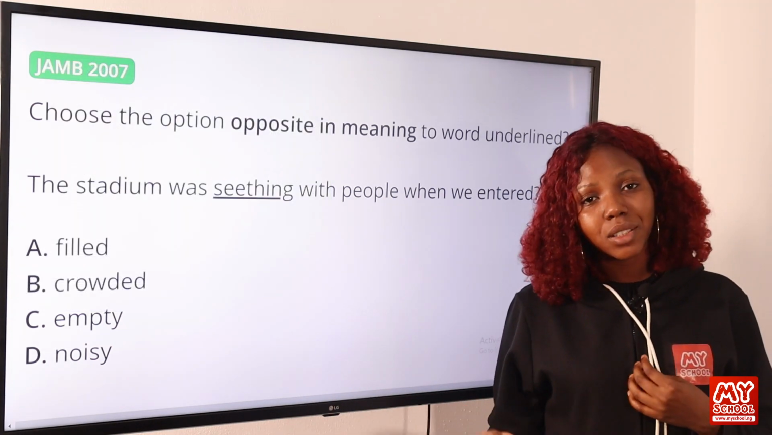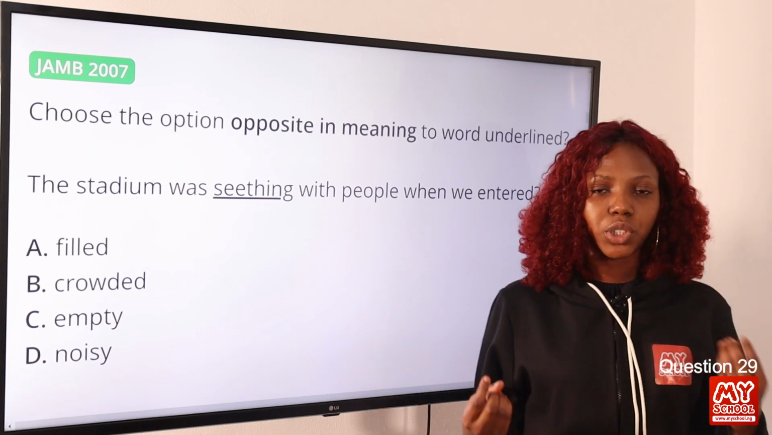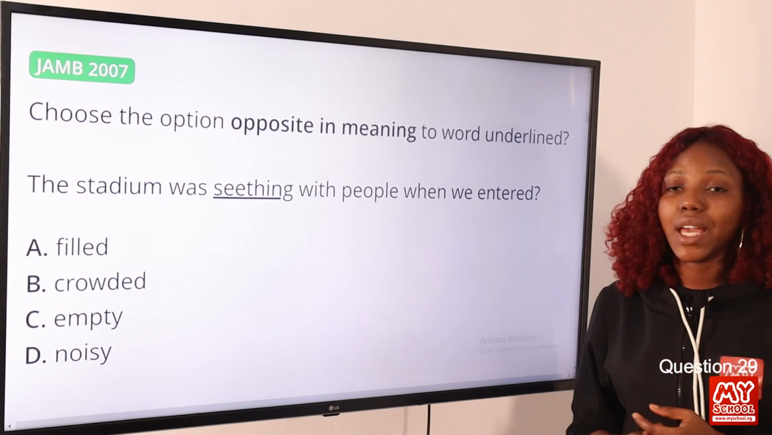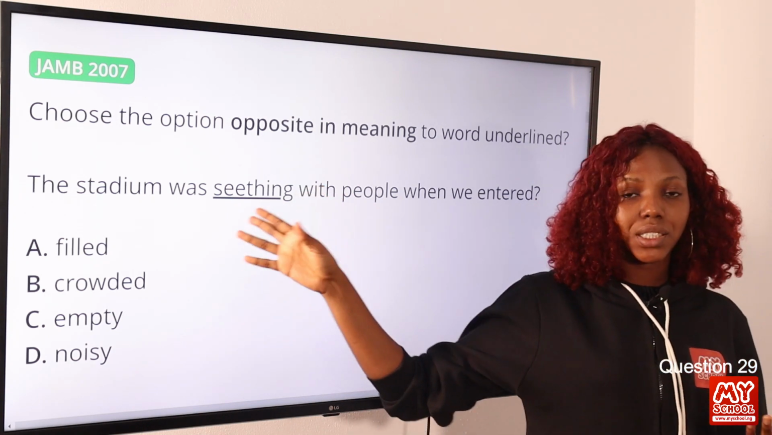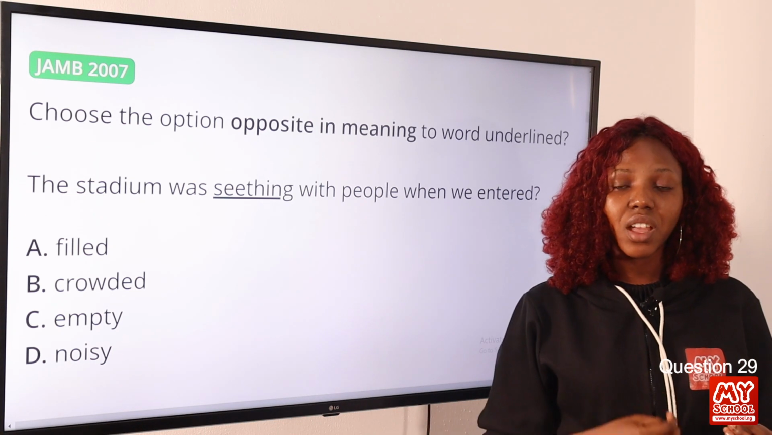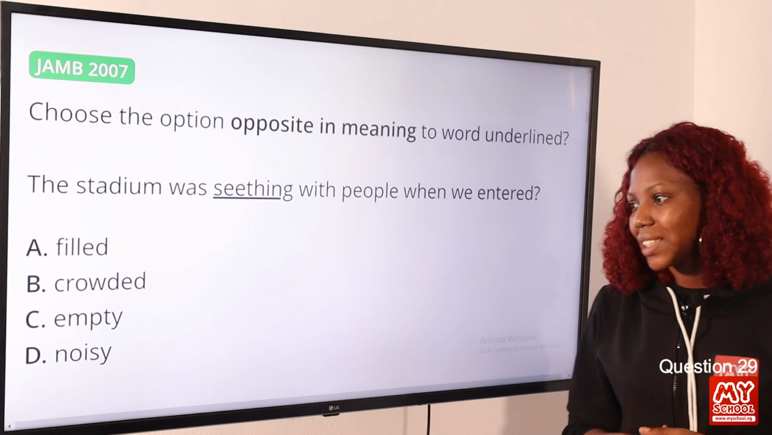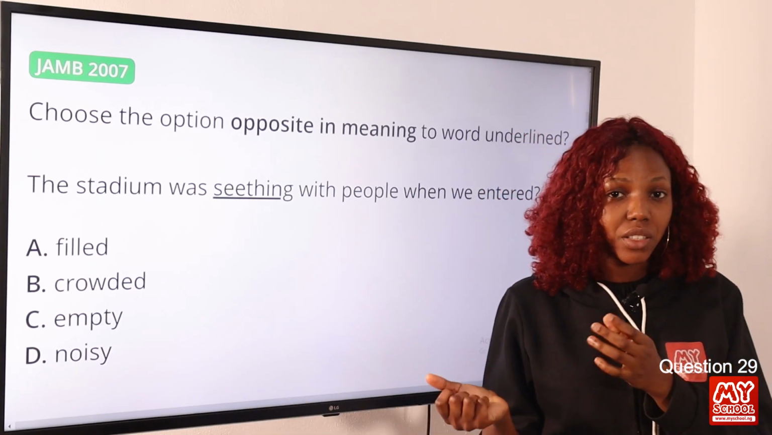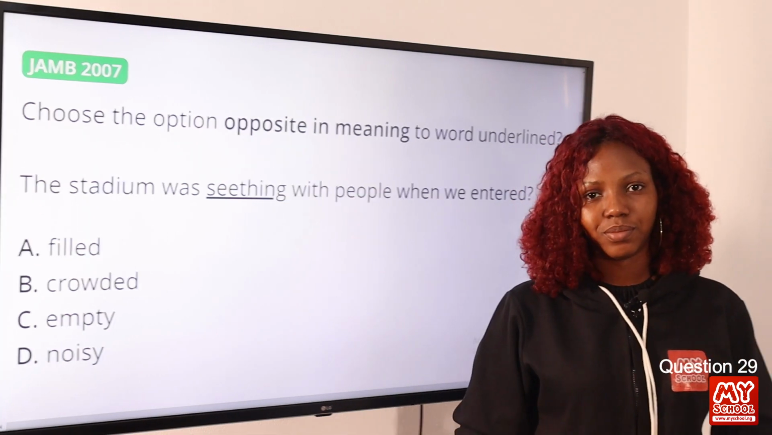Now moving on to question 29. Choose the option opposite in meaning to the word underlined. So still under antonyms. The stadium was seething with people when we entered. Now the word seething is underlined, and this pertains to a place, that is the stadium. So when a place is crowded with people moving in a fast way or in a very hectic way. Okay, so the answer to this question will be empty, because when we think of an empty place, the place is unoccupied, is vacant. So option C is the correct answer to this question.